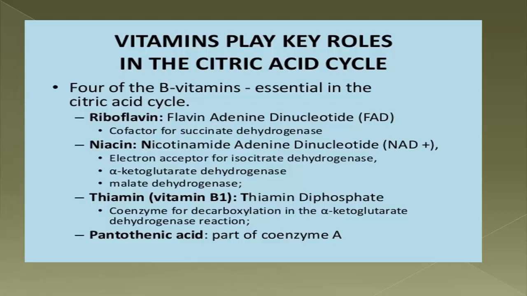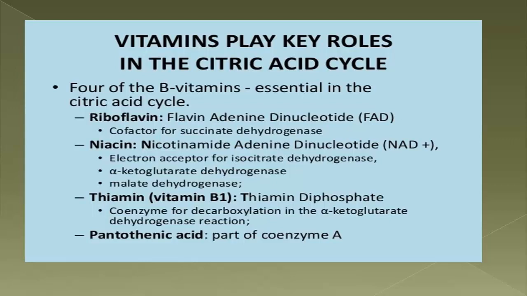Mostly our body utilizes thiamine pyrophosphate, that is TPP, in most reactions, but here it is the reaction which uses thiamine diphosphate. So remember it, it is an important viva question as well as MCQ.